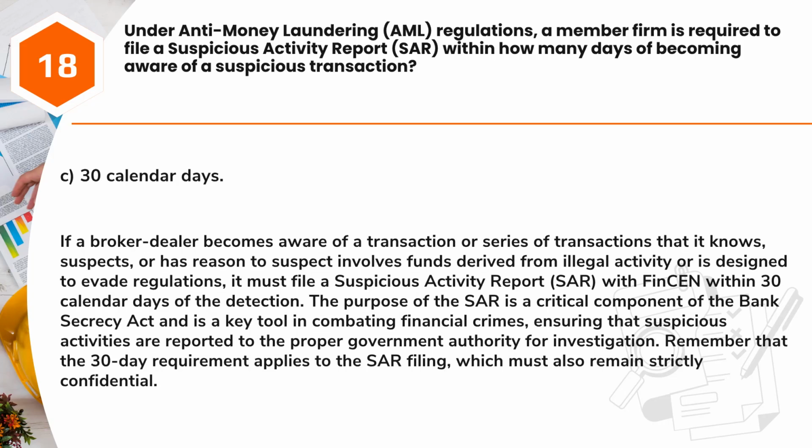Answer C. 30 calendar days. If a broker-dealer becomes aware of a transaction or series of transactions that it knows, suspects, or has reason to suspect involves funds derived from illegal activity or is designed to evade regulations, it must file a suspicious activity report, SAR, with FINRA within 30 calendar days of the detection. The SAR is a critical component of the Bank Secrecy Act and is a key tool in combating financial crimes, ensuring that suspicious activities are reported to the proper government authority for investigation. Remember that the 30-day requirement applies to the SAR filing, which must also remain strictly confidential.